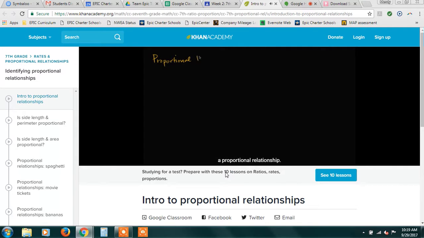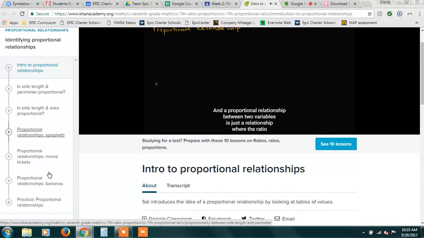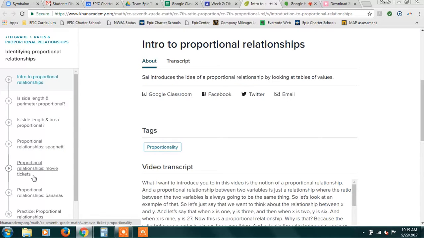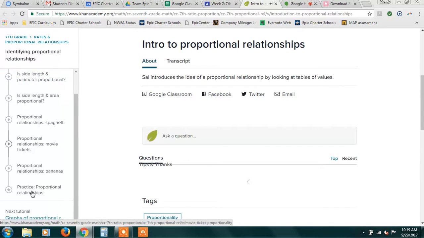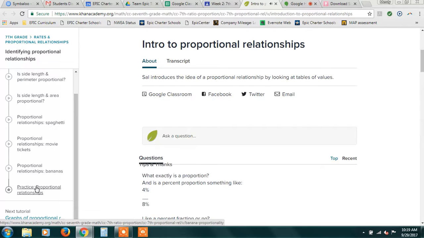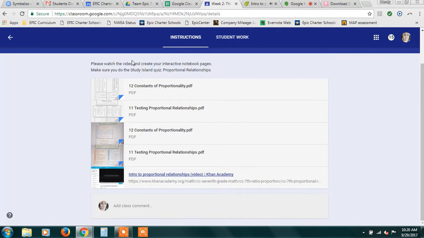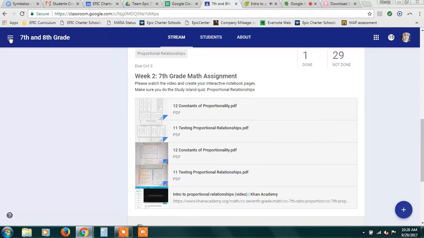For a proportional relationship, once you click on it, it goes straight into it, and over here you'll see all of these videos, and there's even a practice. There are several different practices on here, depending on the one, so they can still practice. They can practice on Khan, and they can do the interactive notebook. So it's helping reinforce in multiple ways whatever concept we're talking about for the week.